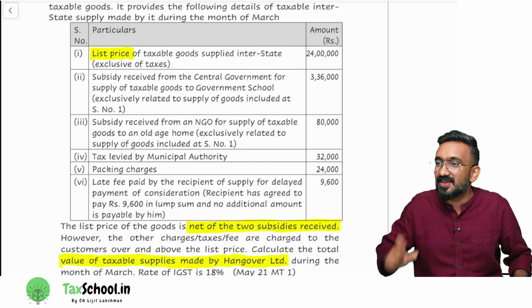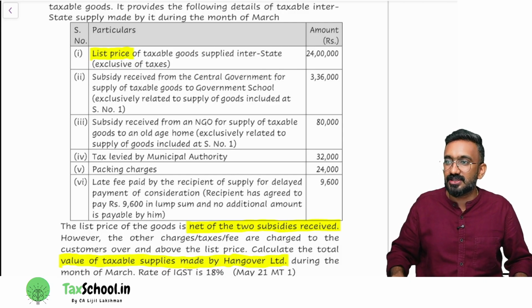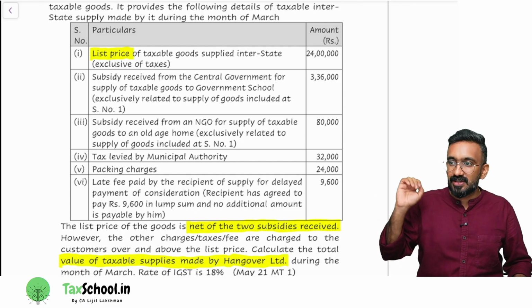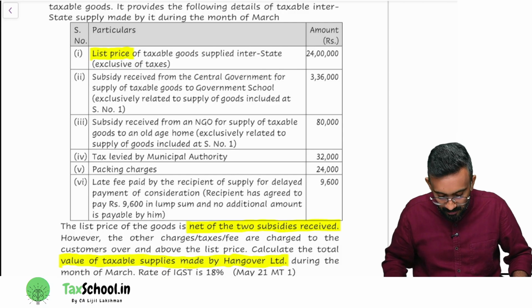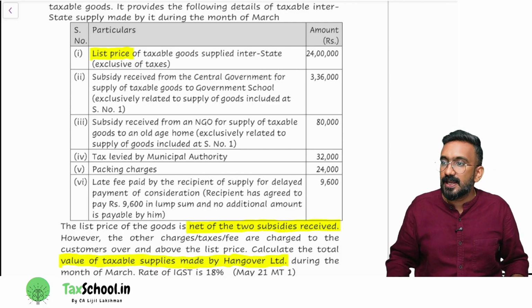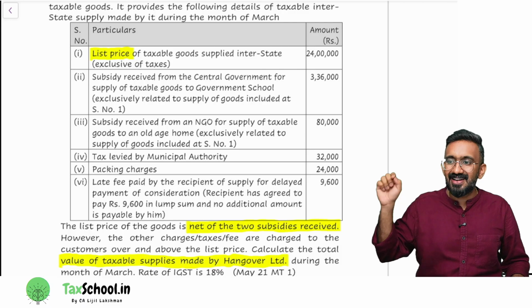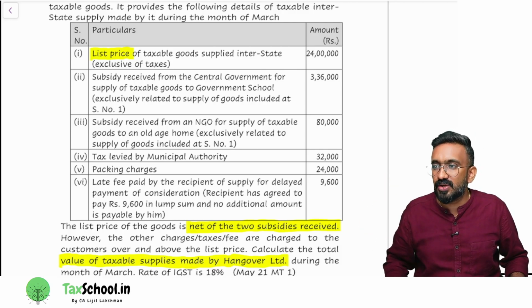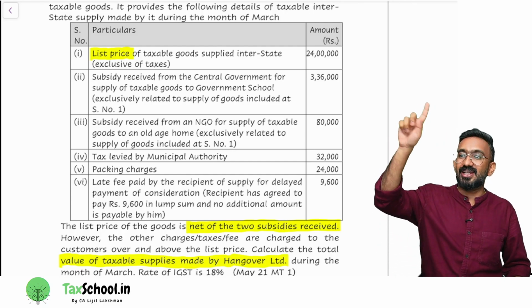So what is the value that I should do? What is the formula that I have to apply? Take your calculator. 9,600 multiply with 100 divided by 100 plus GST rate. What is the GST rate given in the question? 18%. So the formula is 9,600 into 100 divided by 118. What is the amount that you've got? 8,136. This is what you should add to the value.